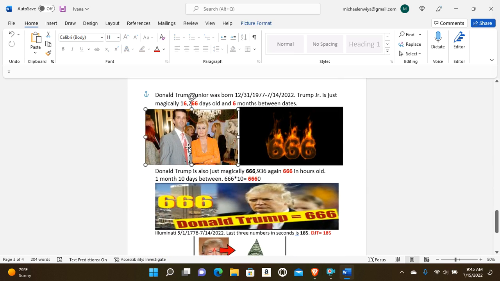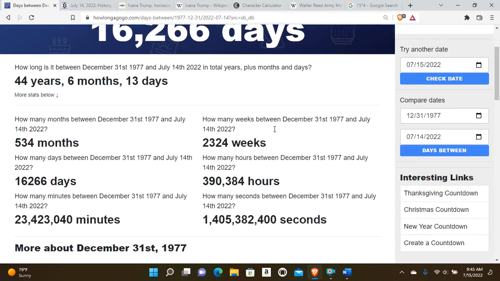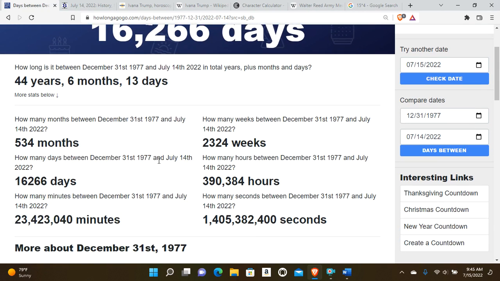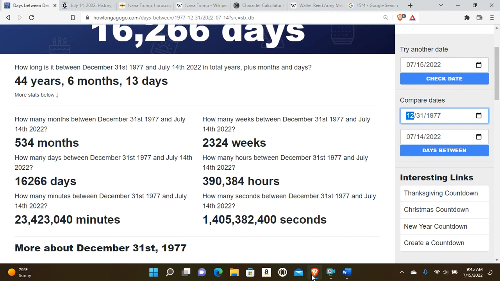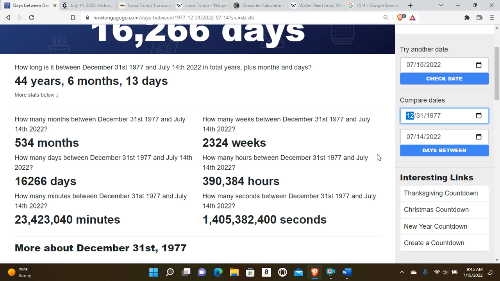And we bring you Donald Trump Jr. Their first son was born 12/31, 1977. Oh, look at this. This Joker is just magically 6666. Just magically. Now, let's bring you Donald Trump himself.